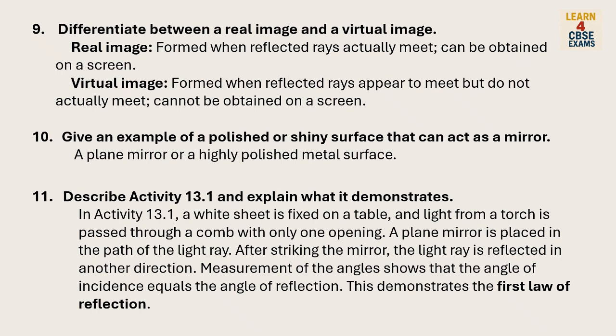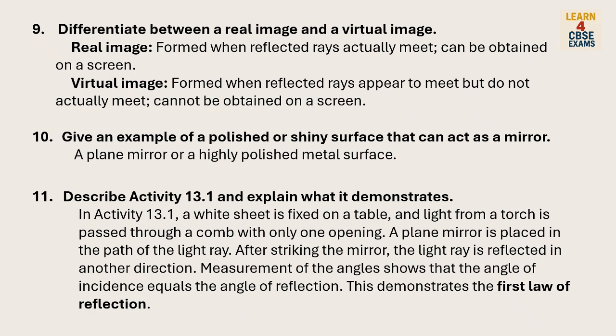Describe Activity 13.1 and explain what it demonstrates. In Activity 13.1, a white sheet is fixed on a table, and light from a torch is passed through a comb with only one opening. A plane mirror is placed in the path of the light ray. After striking the mirror, the light ray is reflected in another direction. Measurement of the angles shows that the angle of incidence equals the angle of reflection. This demonstrates the first law of reflection.